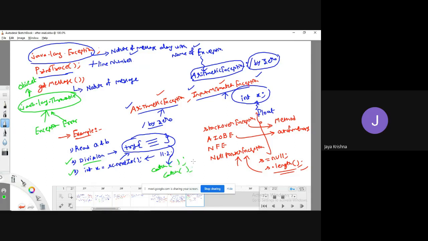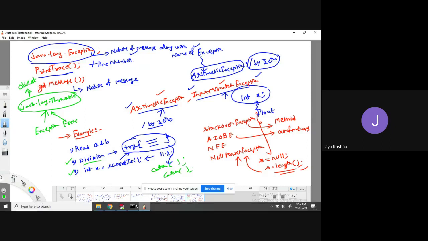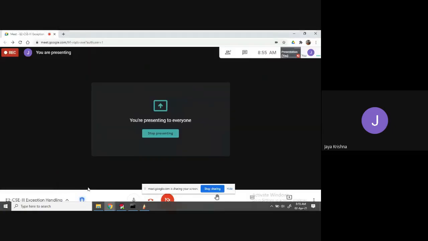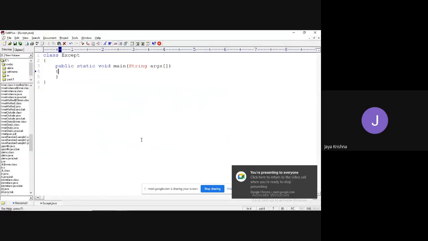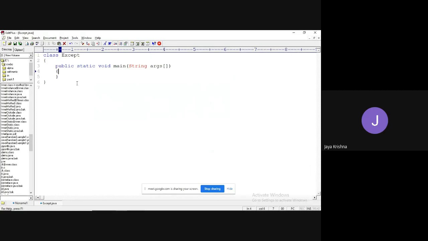Okay, let me explain this example first along with execution. What my requirement is, I want to read some data. Scanner sc equal to new Scanner, and you need to pass System.in.